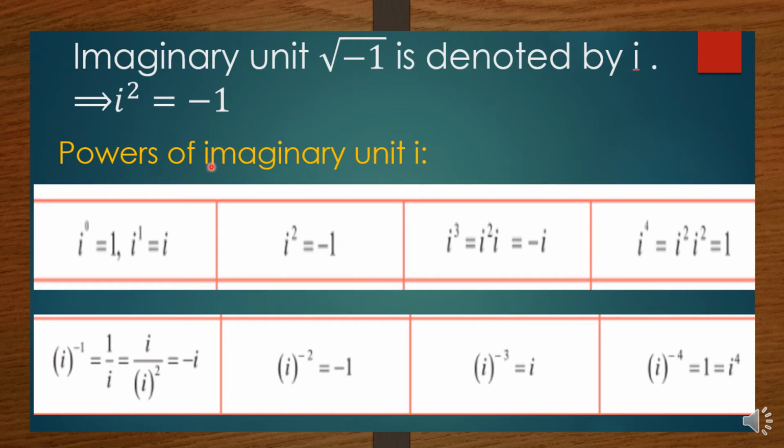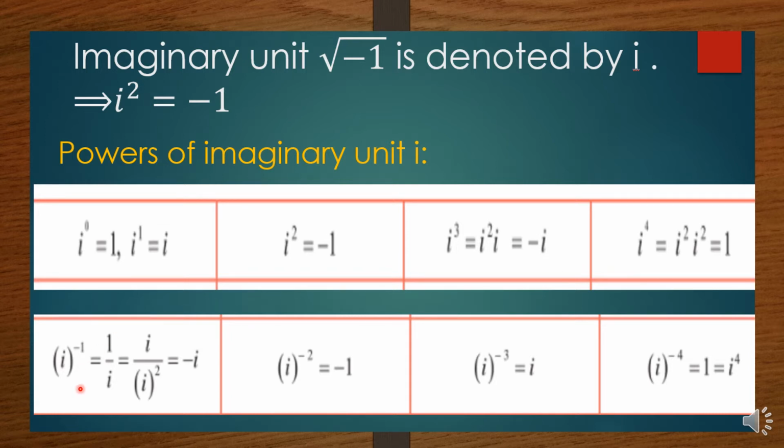Now we can see the powers of the imaginary root i. So i power 0, the value is 1. i power 1 is i. i square is minus 1. i cube can be written as i square into i, isn't it? i square is minus 1, so minus 1 into i is minus i. i power 4 is i square into i square. i square is minus 1, so minus 1 into minus 1 will become plus 1.